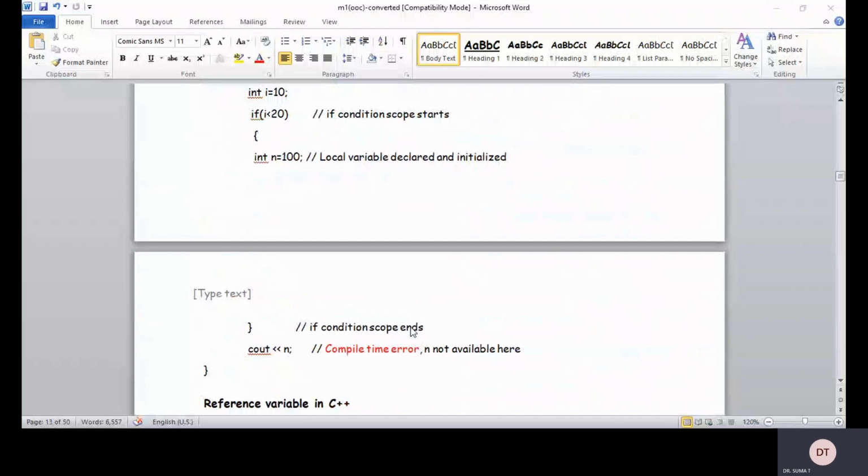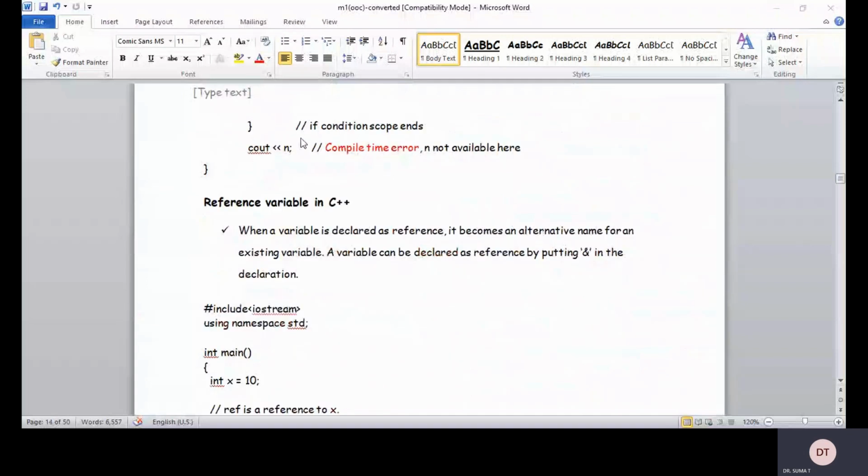N is not available here because it is declared in the particular block. From this beginning bracket to this closing bracket, n is declared, not outside or before the block. That is why C and C++ are called block structured programming languages. Now, reference variables in C++.